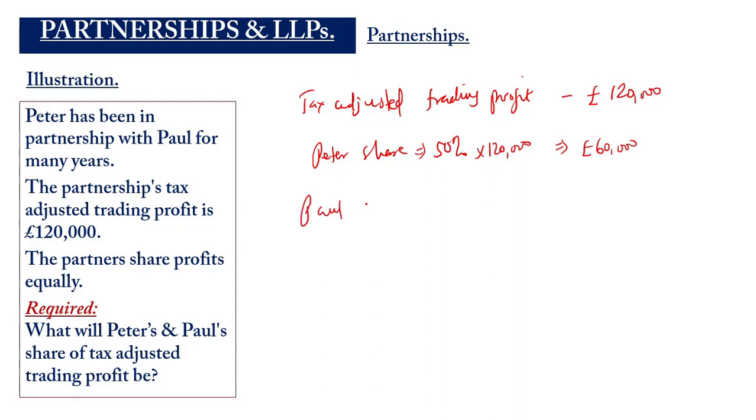Paul will also be the same, 50% of 120,000, giving us £60,000. You can also do it 1 over 2 times 120,000. It will be the same.